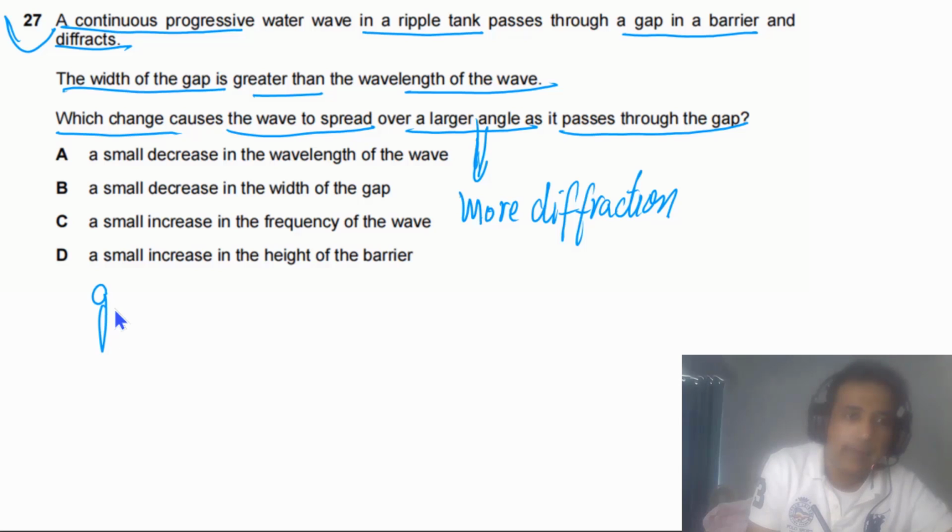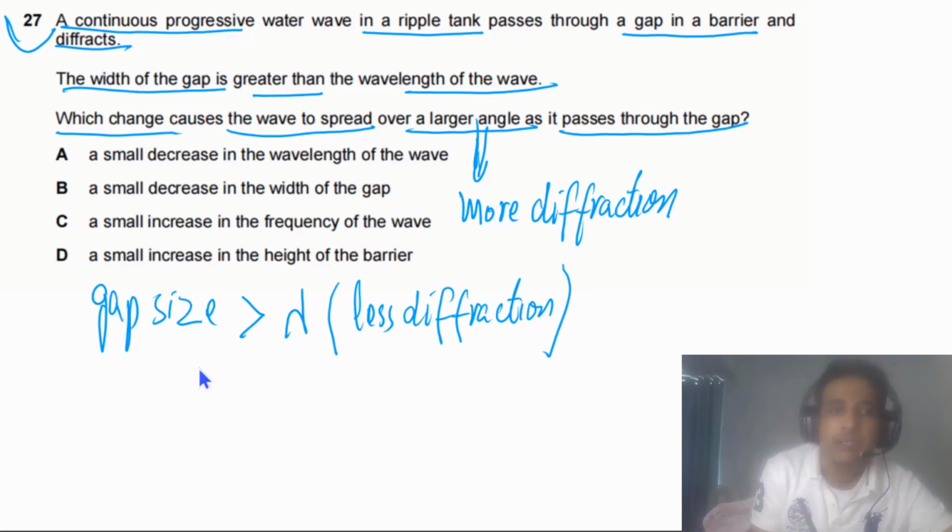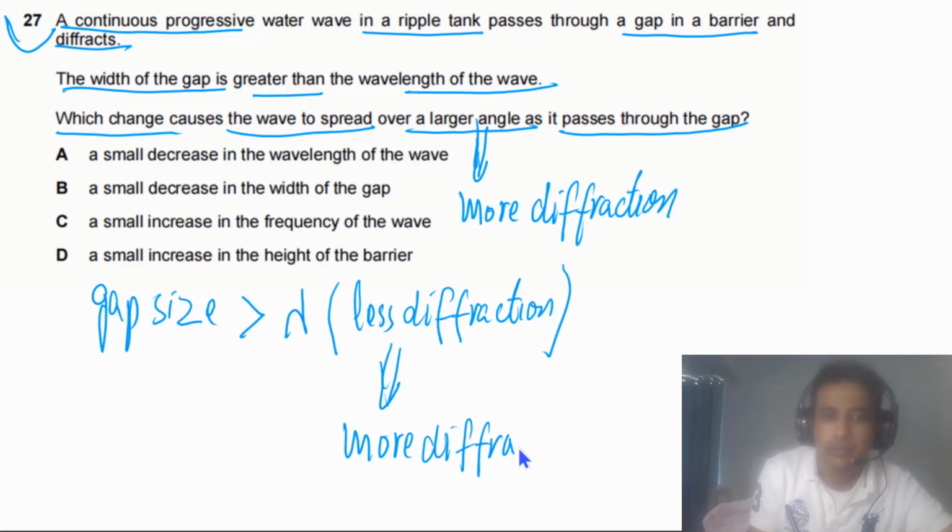So if the gap size, as given in the question, is larger than the wavelength of the wave, it means there will be little diffraction in this case. So how can we increase diffraction, how can we make more diffraction? This is what we need to answer.